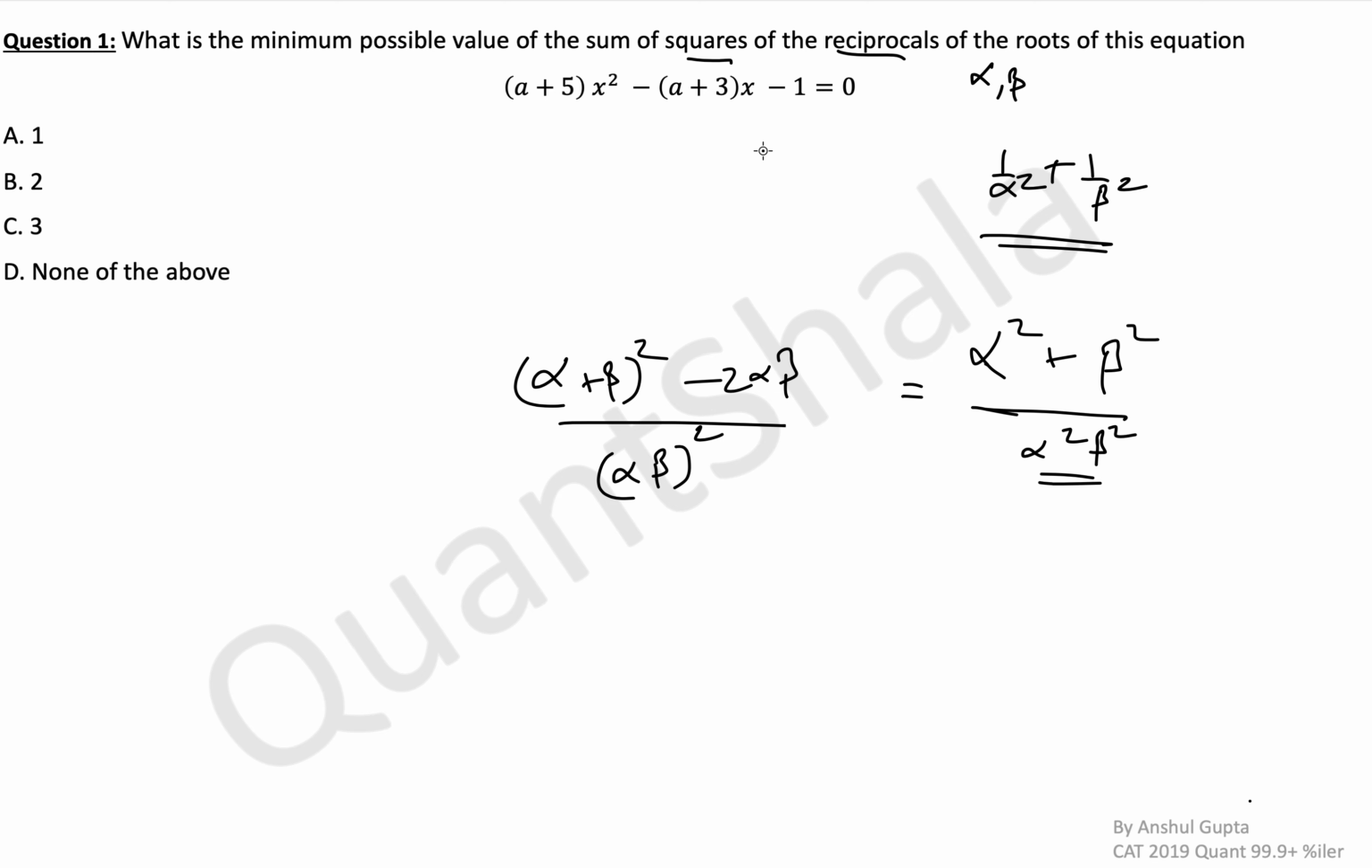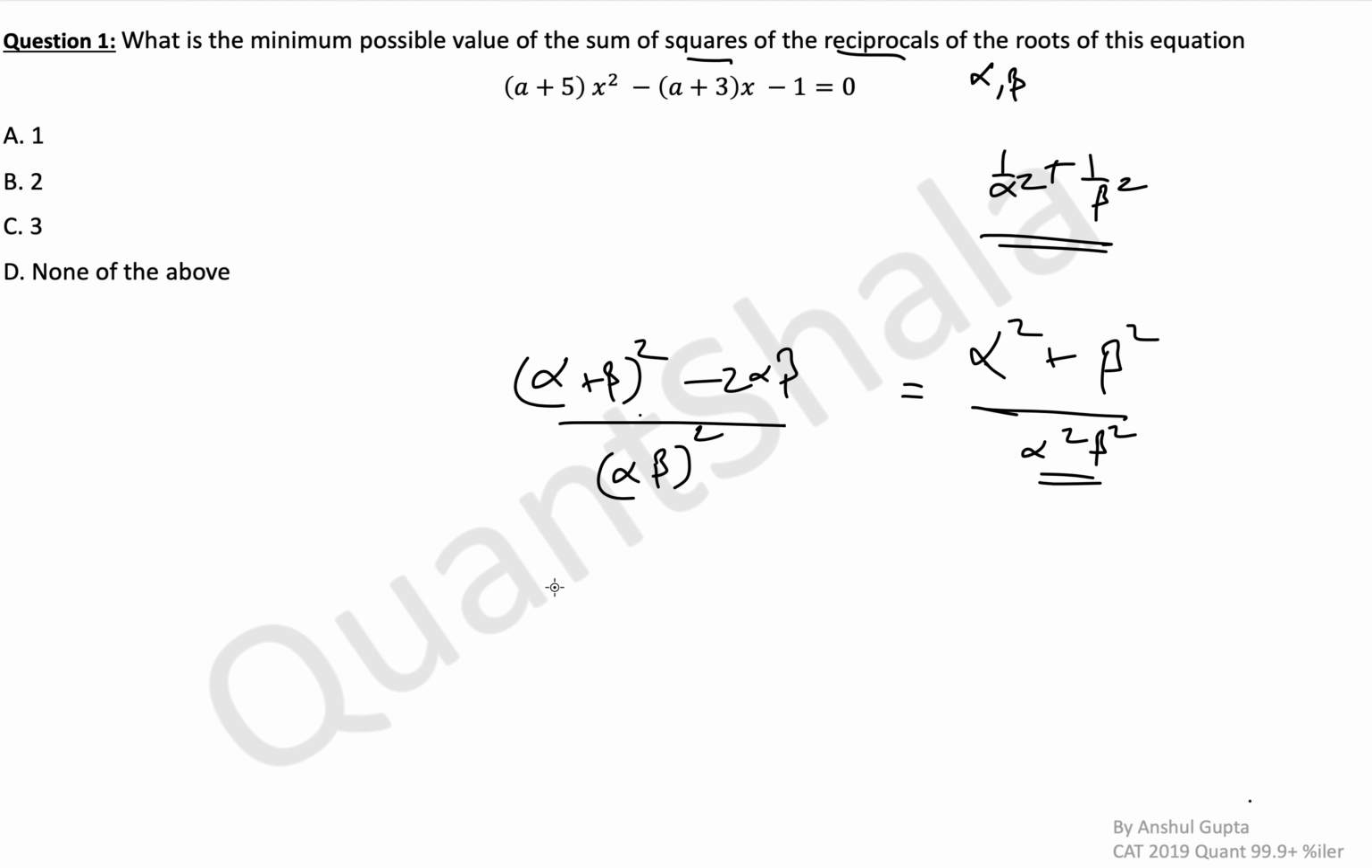Okay, now instead of directly plugging in the values and then playing around with a lot of denominators, because see alpha plus beta, what will that be? That will be a plus 3 divided by a plus 5, and we'll square that. Then for alpha beta, that will be minus 1 by a plus 5, and here in the denominator we'll have minus 1 by a plus 5 whole squared. Then we'll have to take a lot of LCMs in the denominators or do some manipulation. Better to do that before we plug in the values.